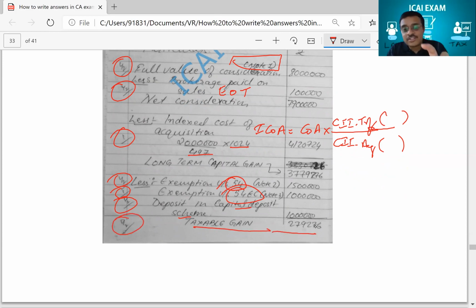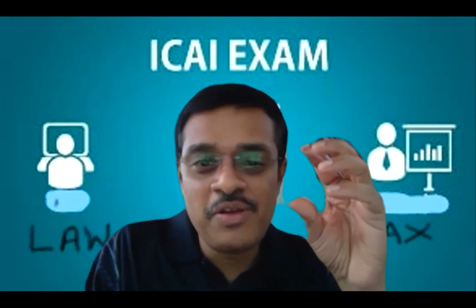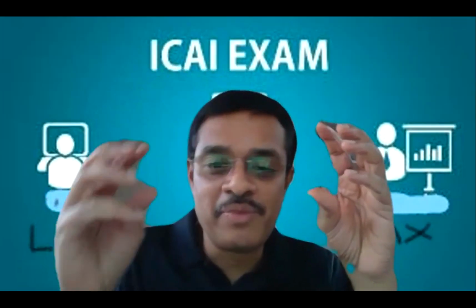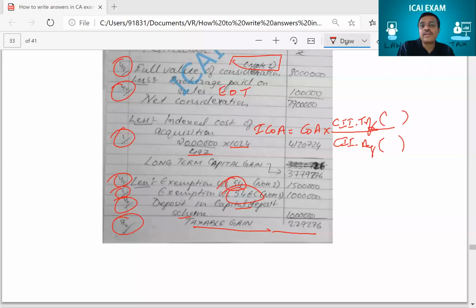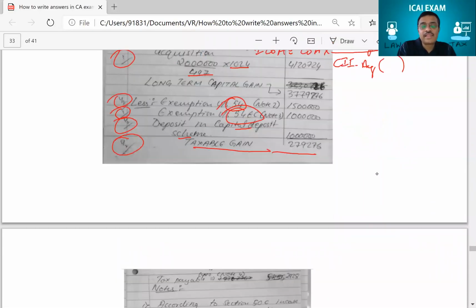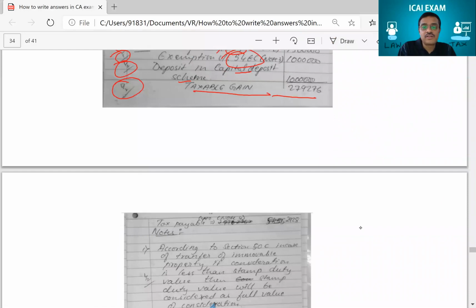Don't go by this answer, okay? This answer was okay for that year. In that year, that was the answer. Now for you, indexation will change. Even for the right answer, you get half mark for the final answer. So if somewhere you made a mistake, you will lose that half mark because the final answer may be wrong. But it's not that you lose 8 marks. You'll still get marks for every step. Every step you're getting marks.